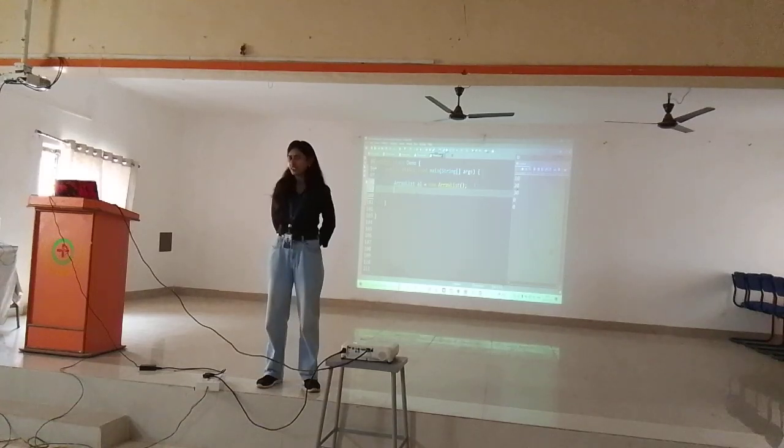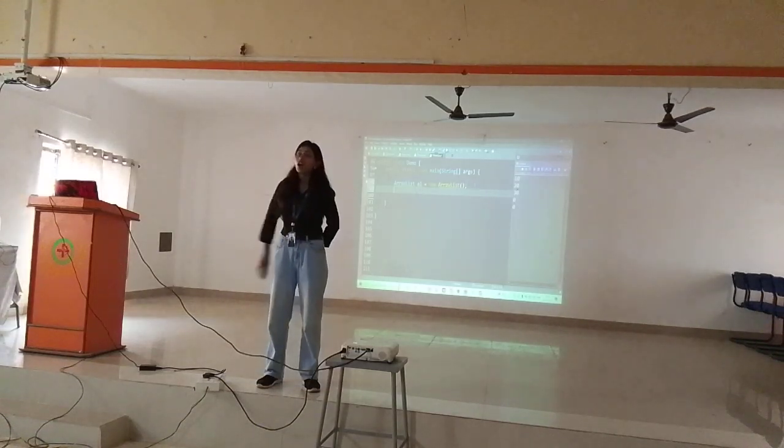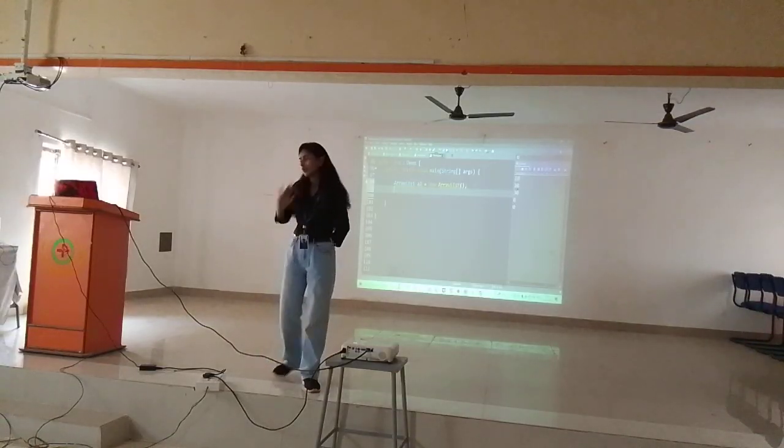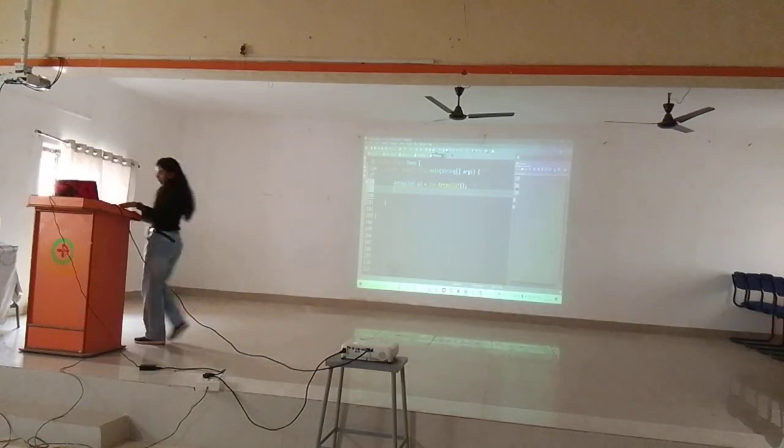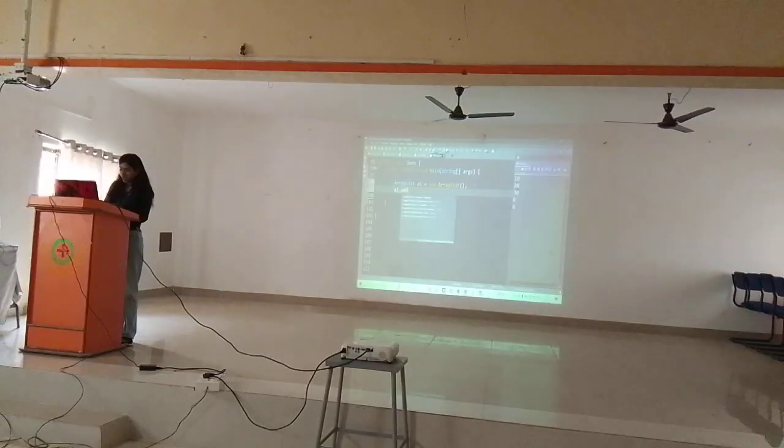Now the array list we have created. I want to add the elements. How to add the elements? For that, one method is there. You have to make use of the add method. Take the reference AL dot add. I want to add 10. AL dot add 10. AL dot add. I want to add 20.